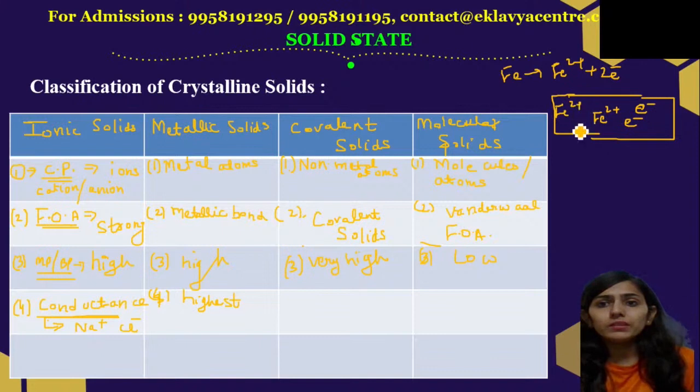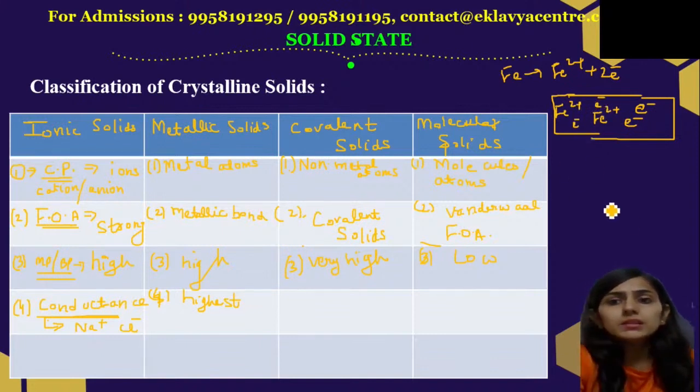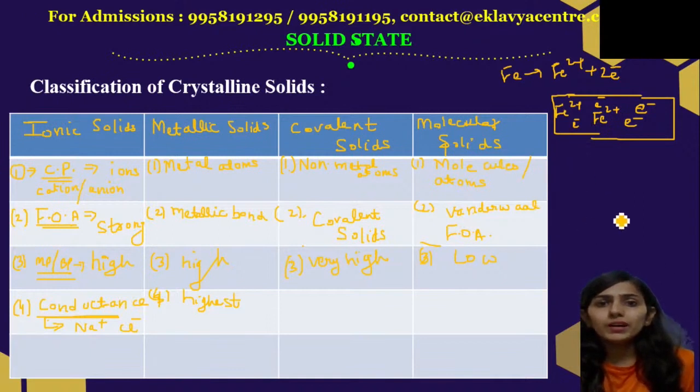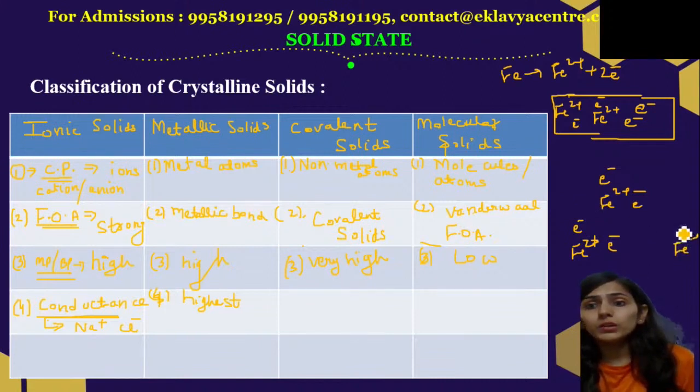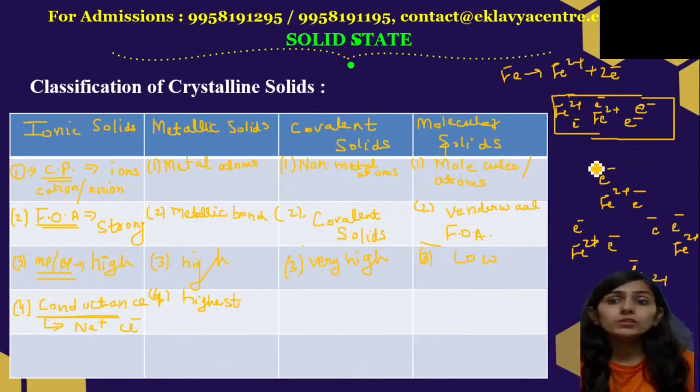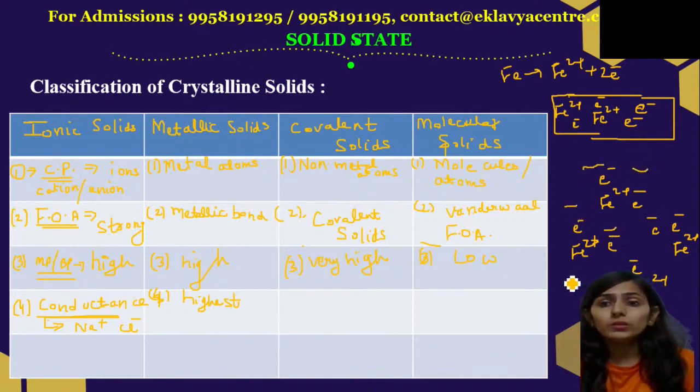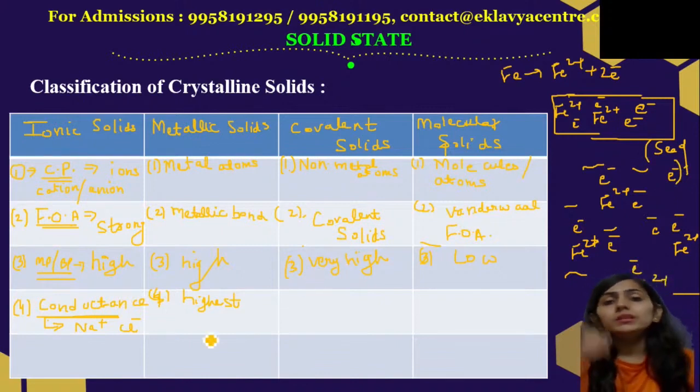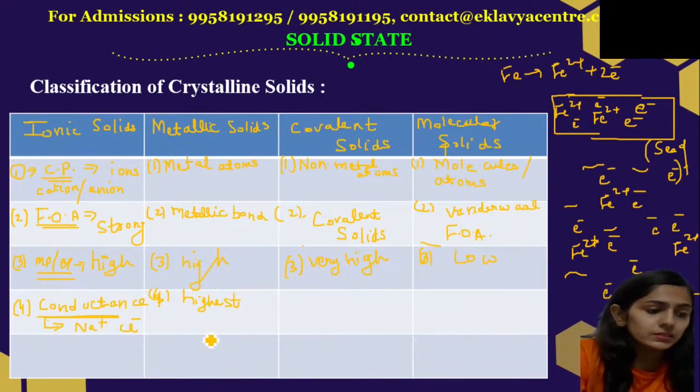Suppose we have one more iron, it also has electrons, and one more iron, it also has electrons. So we don't have only one molecule's electrons, we have many electrons, due to which we get a sea of electrons. This sea of electrons is responsible for its high conductance. Therefore they have the highest conductance, right?